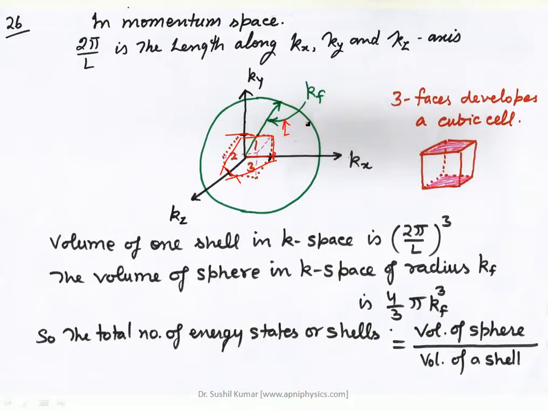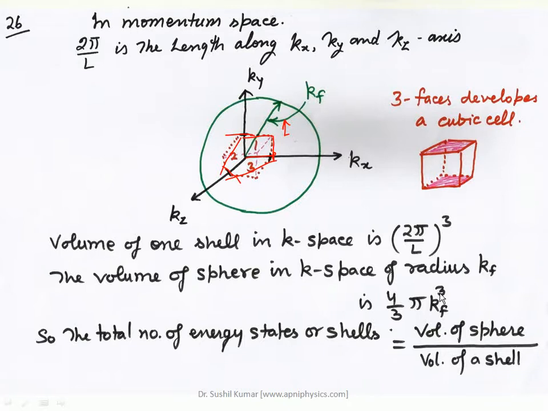Next we find the volume of the sphere in k space of radius kf. The volume of this sphere will be equal to 4 pi by 3 kf cube. I have to find how many cells can exist in this sphere.